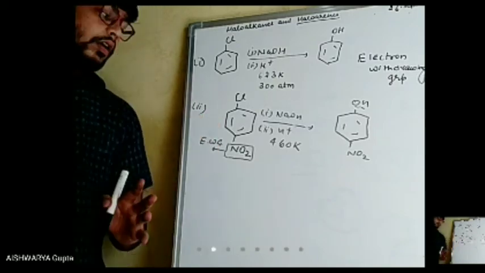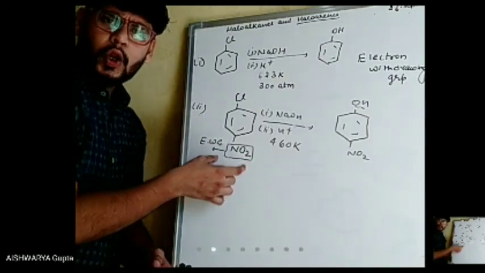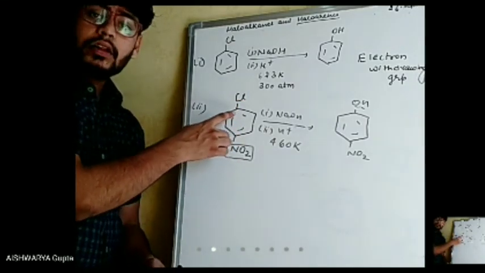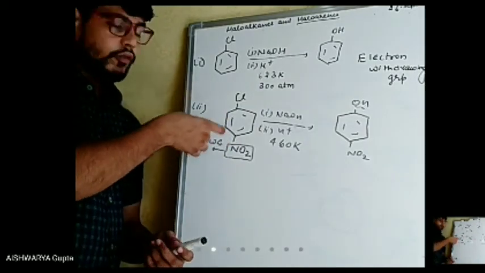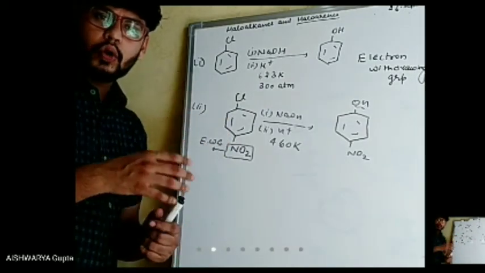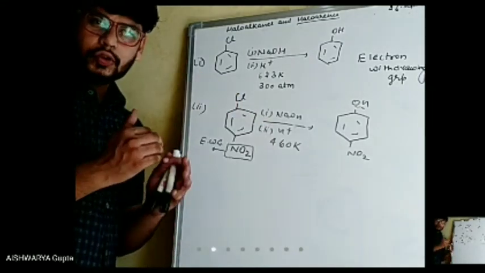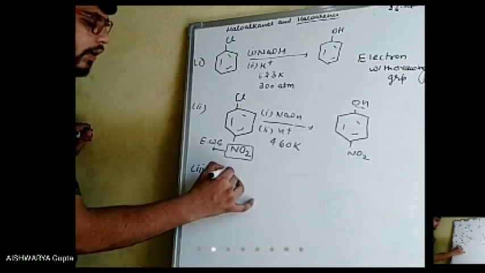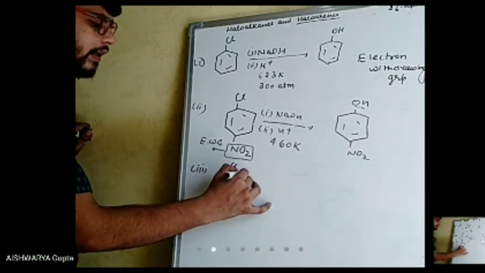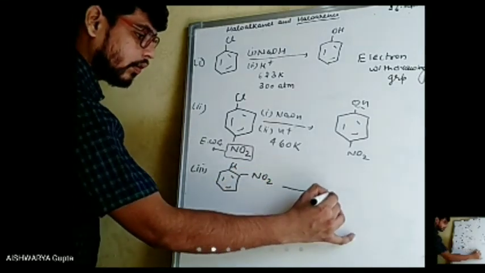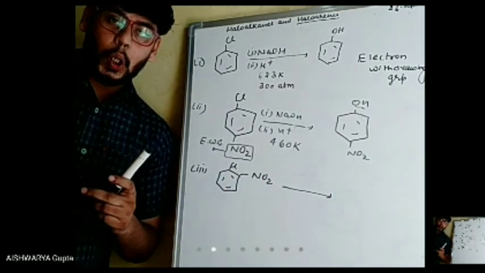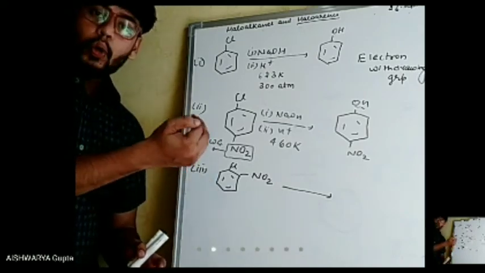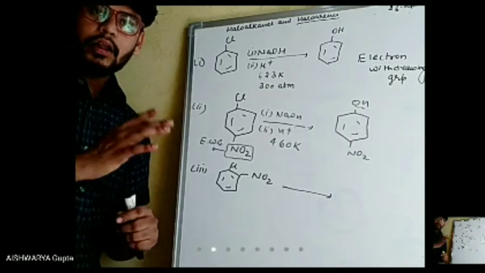Now, since this electron withdrawing group was far apart, there was a large separation between it and this group, so the electron withdrawing process was quite tough. Now let's adjust them nearby. Let's say the electron withdrawing group is attached at the ortho position. Now it will take out electrons more accurately and do its work more efficiently.